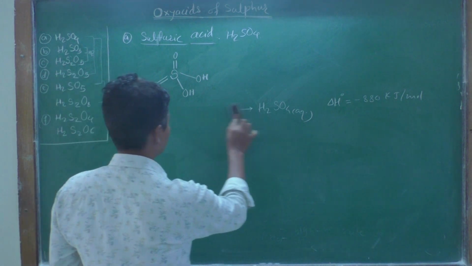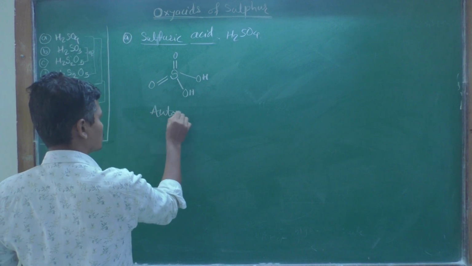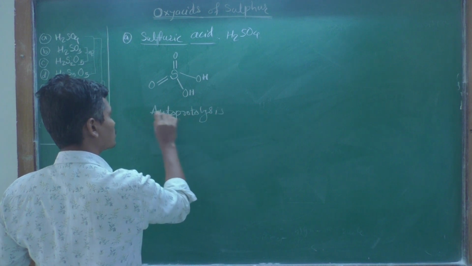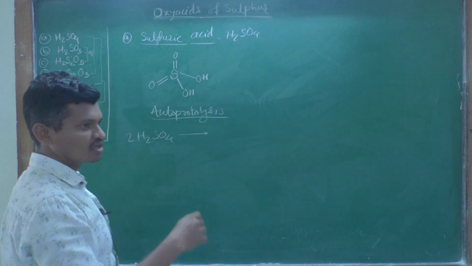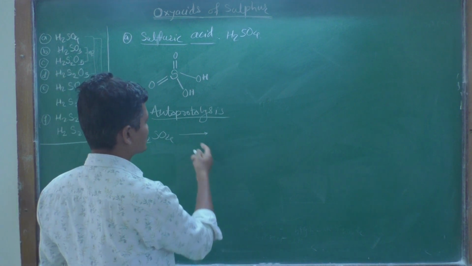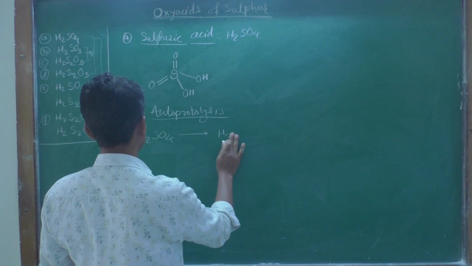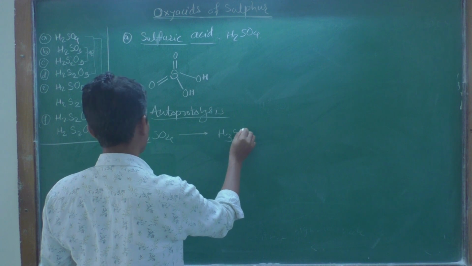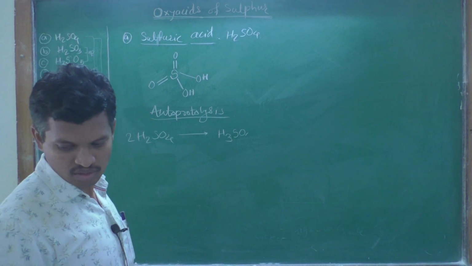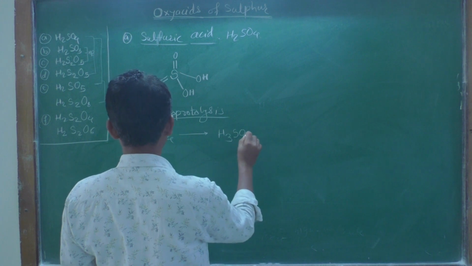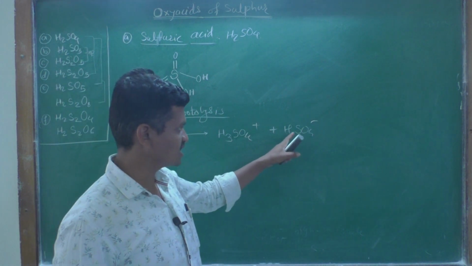Sulfuric acid undergoes autoprotolysis. When two molecules of sulfuric acid, H2SO4, undergo a dissociation-like reaction, it is called autoprotolysis, because we get H3SO4+ plus HSO4-.